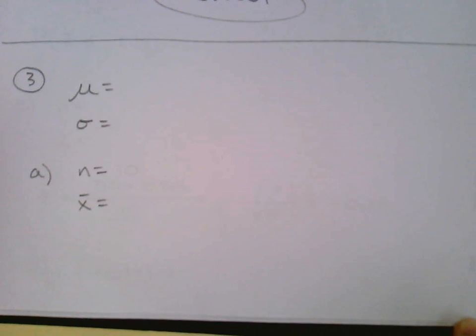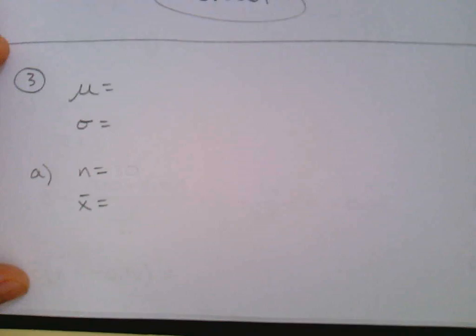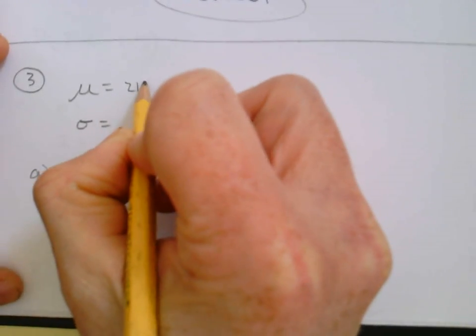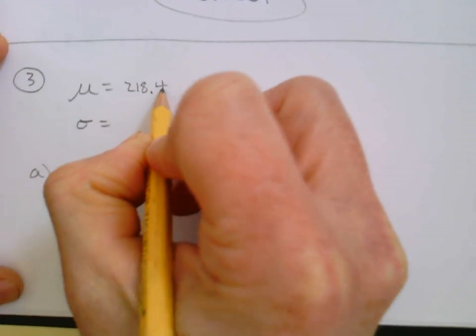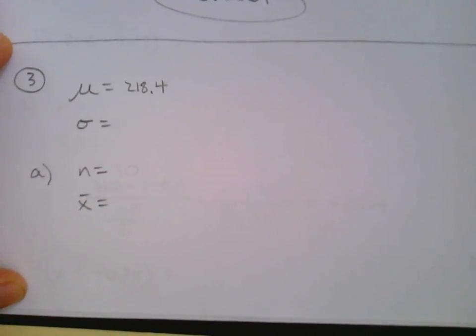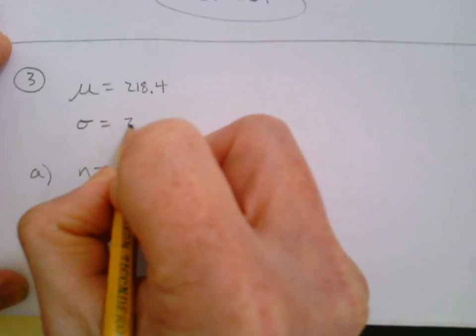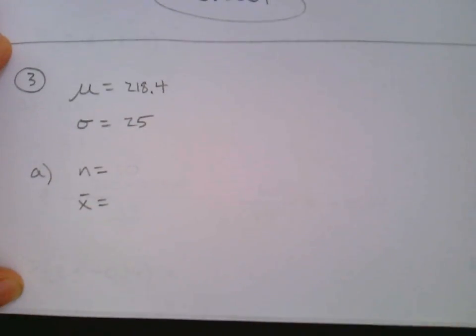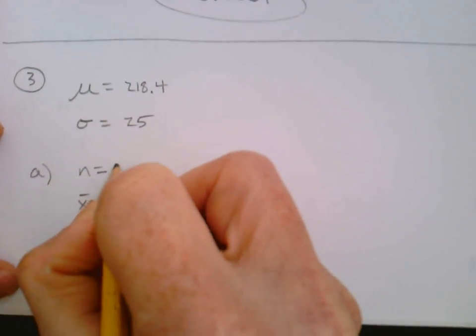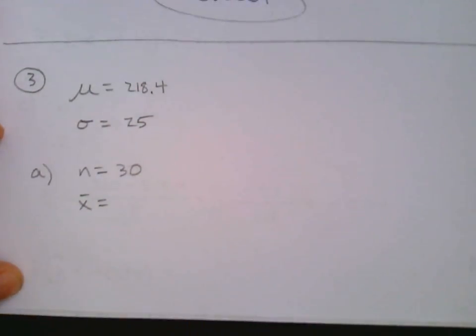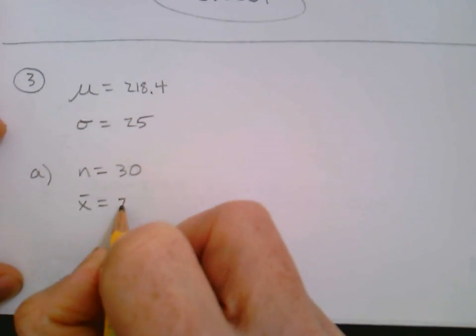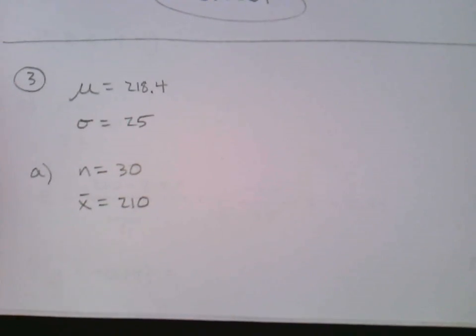Okay, so let's go ahead and fill in these values. Maybe you already are as we're reading it. The first thing they tell us is the average in the US is 218.4. Standard deviation is 25. Then in part A, a sample of 30 individuals. And we're investigating 210 pounds per year. So that's our X bar.